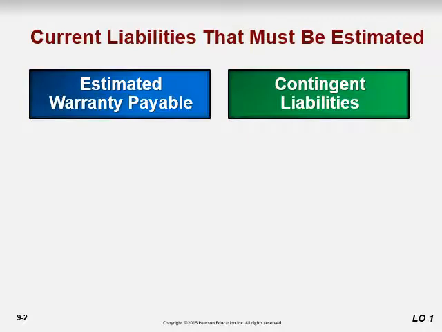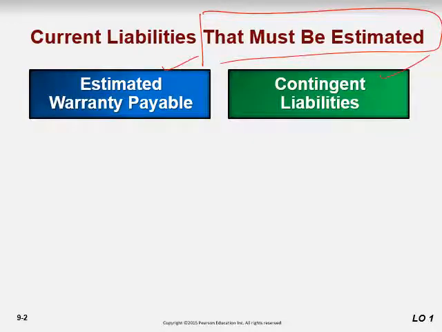And then current liabilities that must be estimated. We just covered the current liabilities with known amounts, and now current liabilities with estimated amounts. The estimated amounts are estimated warranty payable and contingent liabilities. You don't know, some kind of natural disaster can occur, an earthquake can occur, right? There can be a riot in a country, like what's going on in Hong Kong, right? So this can be handled through different techniques, and we categorize it under current liabilities that must be estimated.